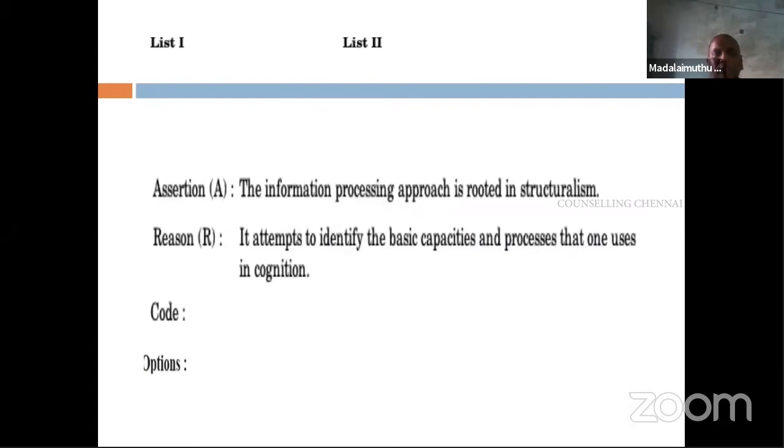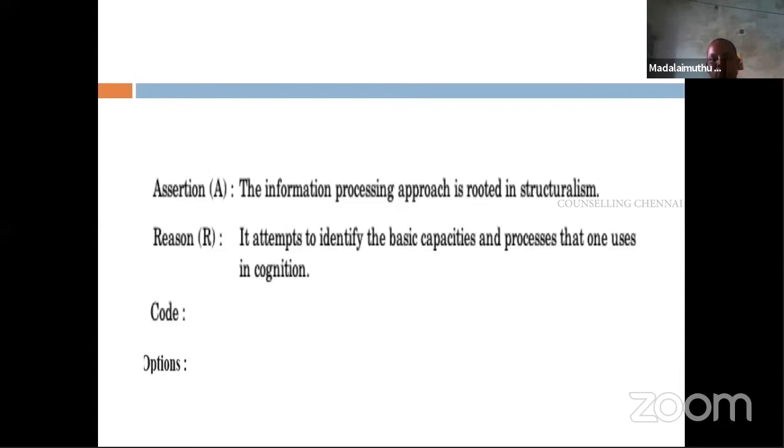Now see this particular question, assertion and reasoning. Almost everybody finds it difficult. Now for assertion and reasoning, generally read the first statement, the assertion. If it is true, read the second statement. If both are true, put 'hence'. The information processing approach is rooted in structuralism because it attempts to identify basic capacities and processes. Read, add 'because' or 'hence'. So if it is meaningful and logical, if both the statements are true and logical when you connect them with 'because' or 'hence', then you go for answer A.